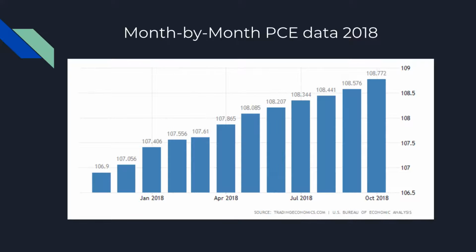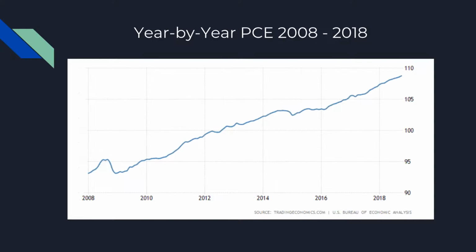This is the month-by-month PCE data for 2018. Since 2018 isn't finished yet, it starts from November 2017 up until October 2018. As you can see, it's a very steady increase. In the months of January and April, there's a slightly bigger difference, but it's not too much.